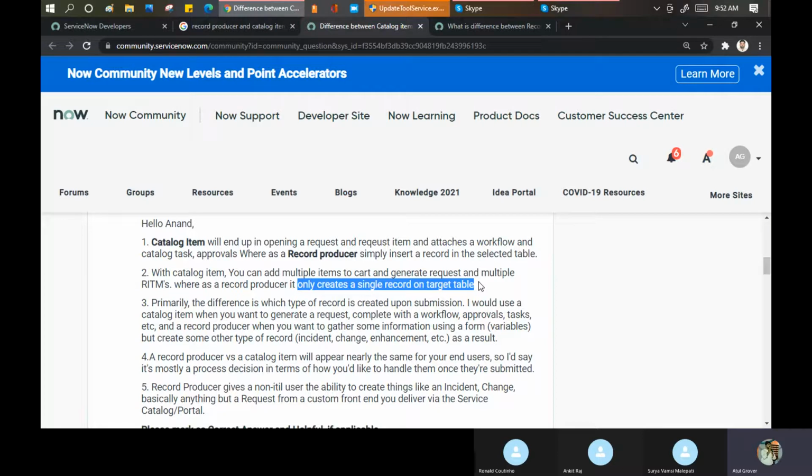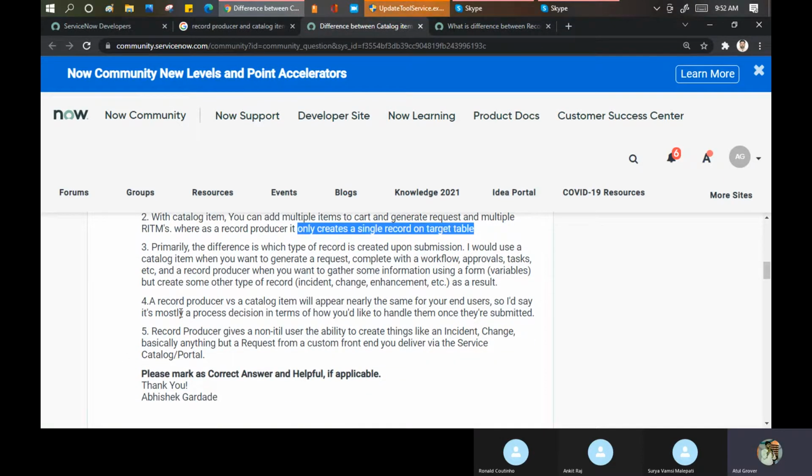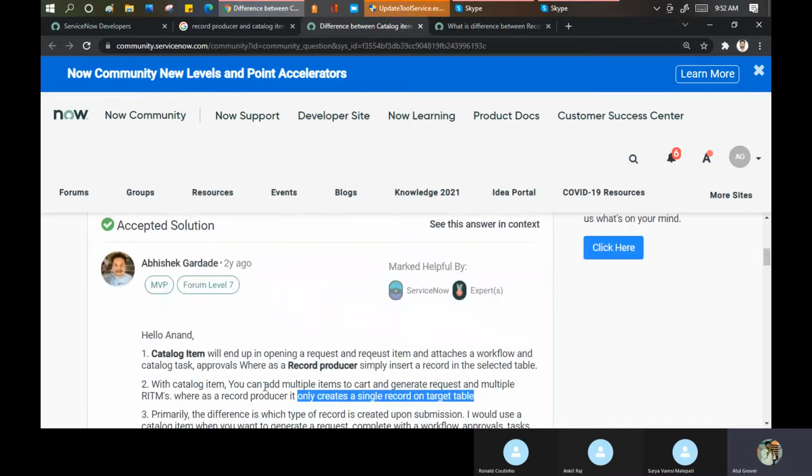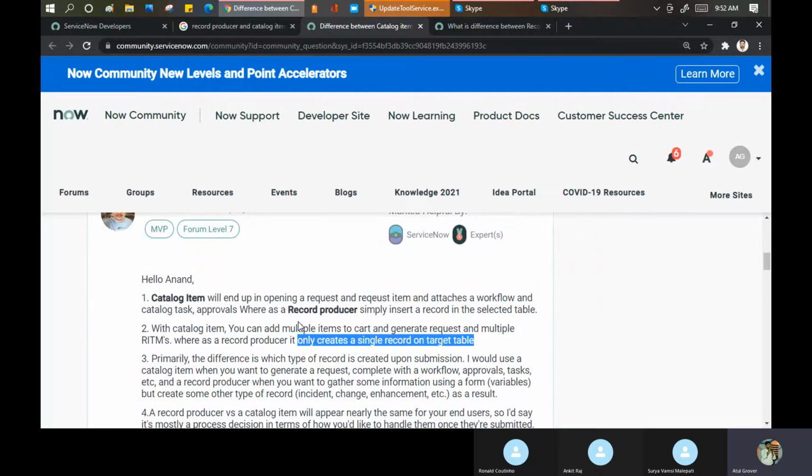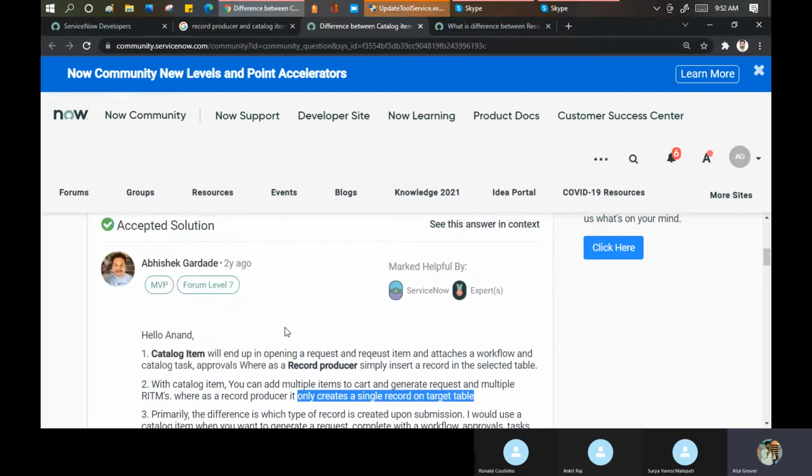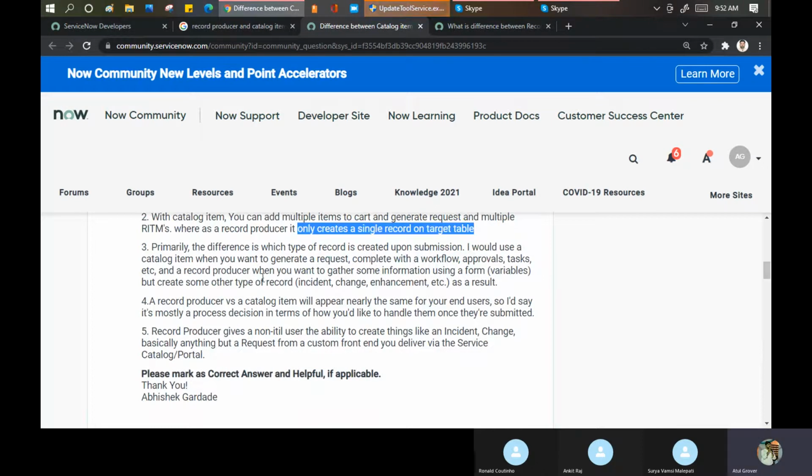It's not that if you submit once on the incident table, there will be two records. No, it just creates one record. That's all. And believe me, this is probably not written by him, it's copy pasted from somewhere. Oh, he's Abhishek, I know this guy. Okay, primarily the difference, which is the type of record, is created upon the submission. The main difference comes on the submission.